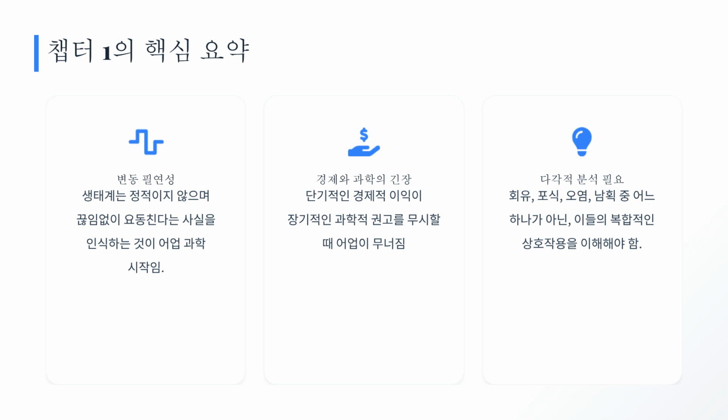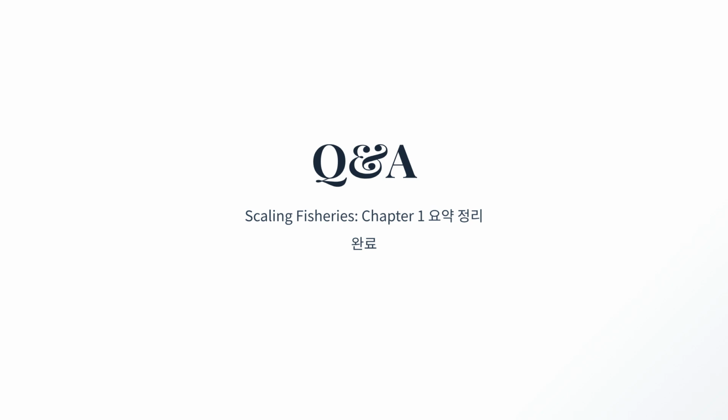Chapter 1 concludes with the lesson of history. The key takeaway is the inevitability of fluctuation. Ecosystems are dynamic and constantly change. The start of fisheries science is recognizing that ecosystems are not static. Economic interests clash with scientific advice, and short-term gains at the expense of long-term science can lead to fishery collapse.